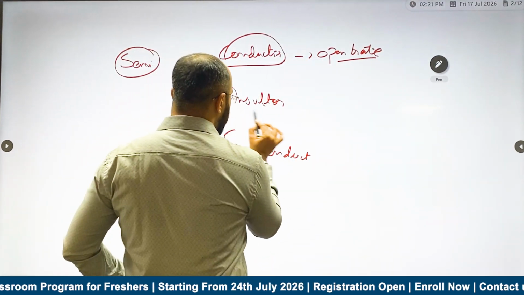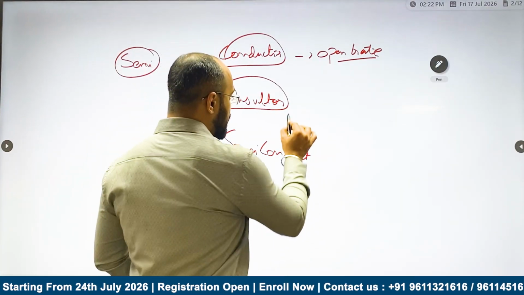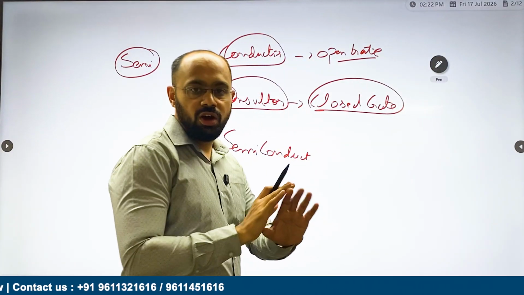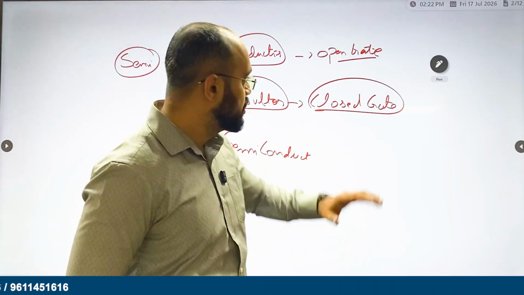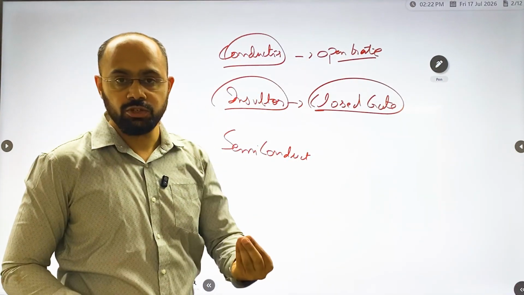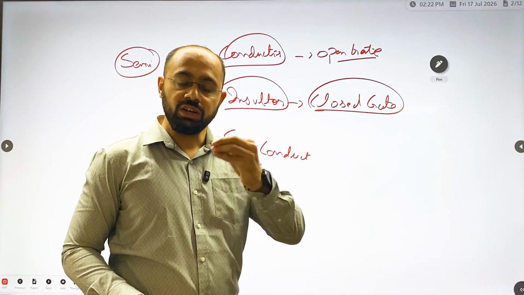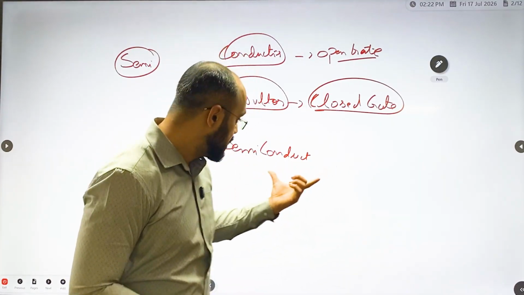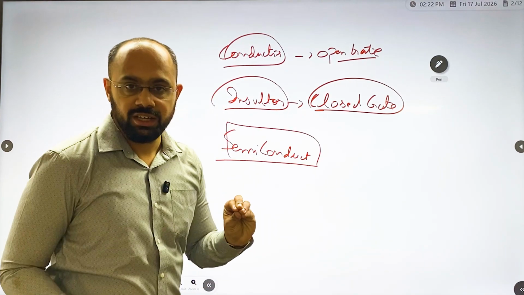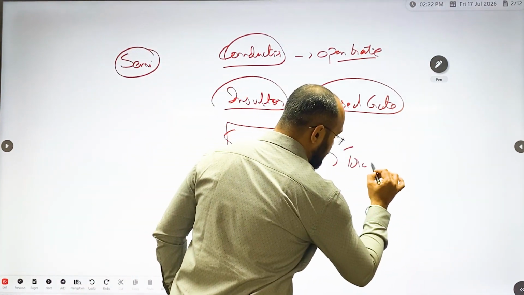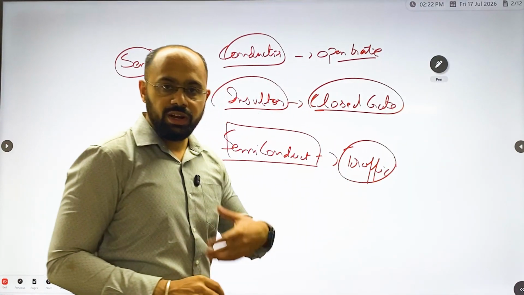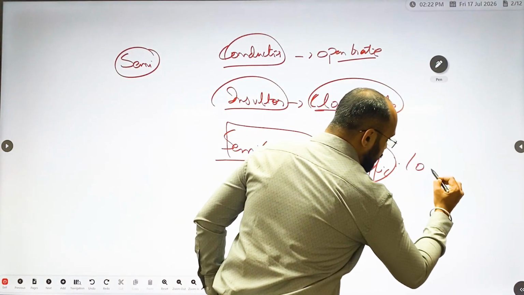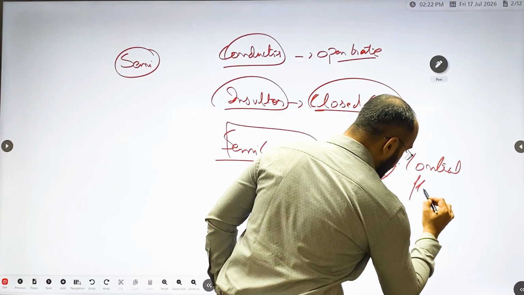Now, the insulator. We call it a closed gate. It will not allow electricity to pass through. So the conductor allows electricity to pass, and the insulator is a closed gate because it stops the movement of electric current. Now, ultimately, what is a semiconductor? A semiconductor is a kind of traffic signal. It will allow electricity to pass and it will also close. Basically, it will control the flow of electricity.